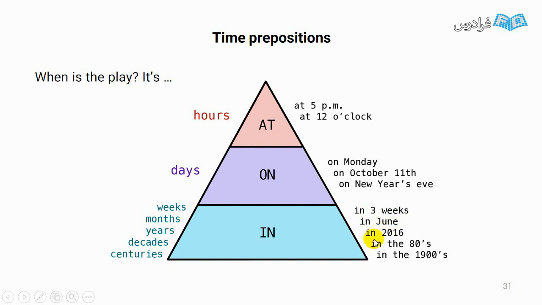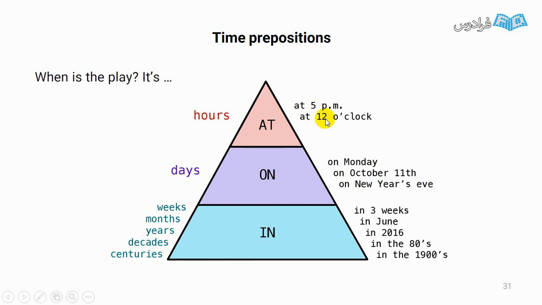In June. In 2016. In the 80s. In the 1900s. And we use on to talk about days. For example, weekdays: on Monday, on October 11th, on New Year's Eve, and at to talk about hours, at 5, at 12 o'clock.